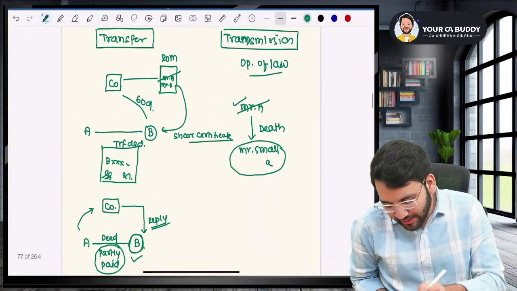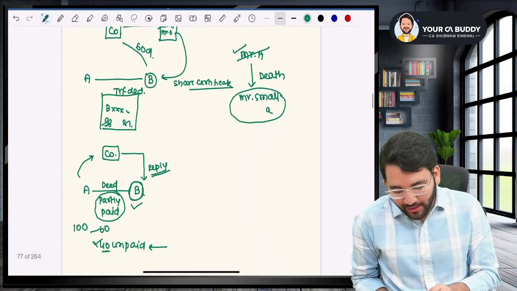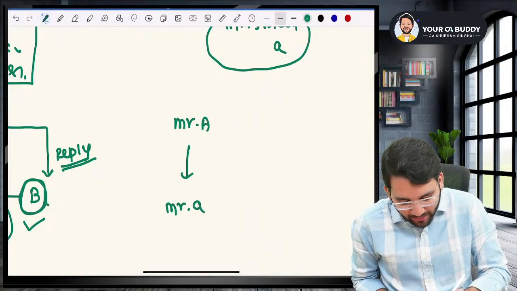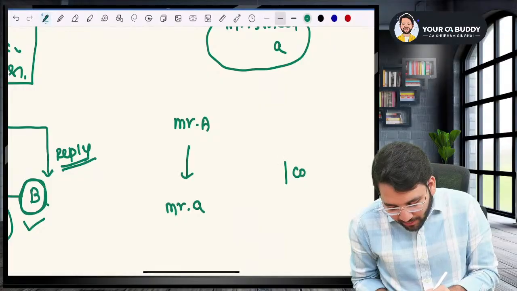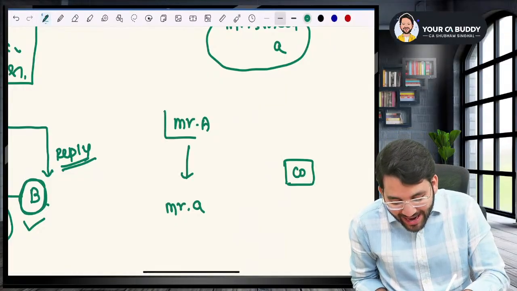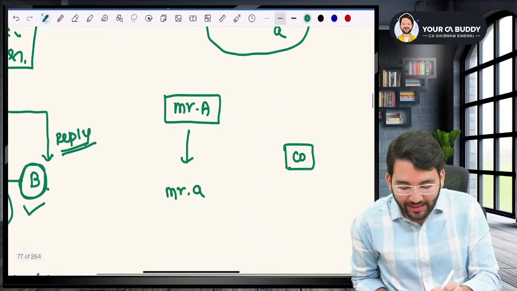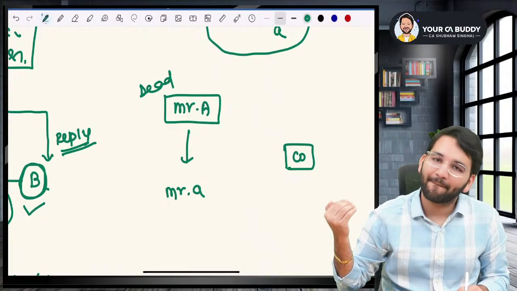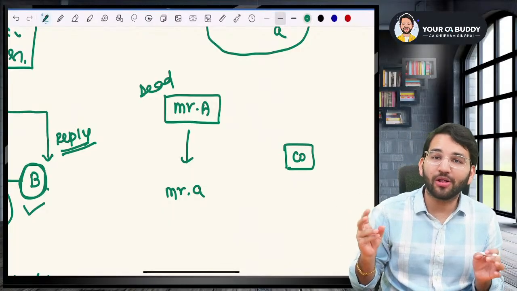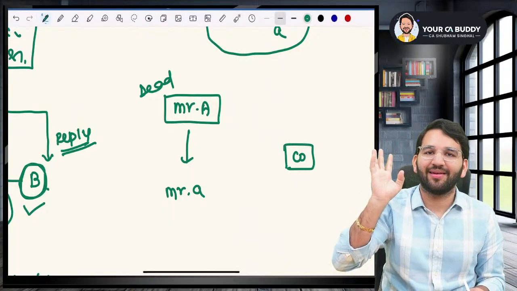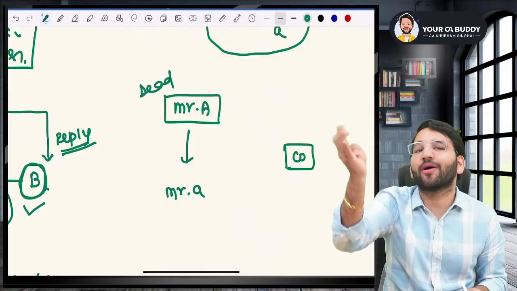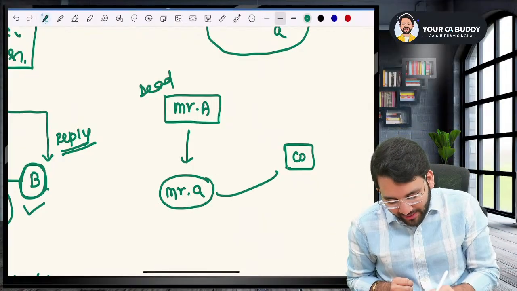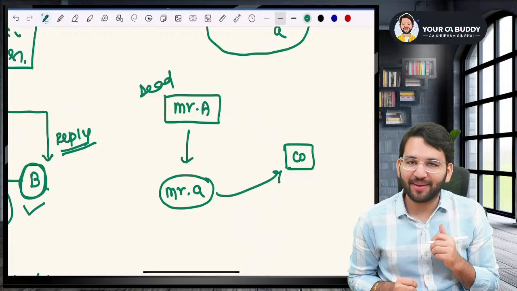Coming back to transmission, sir, transmission is because of operation of law. Now tell me something. Mr. A died. The shares got transferred to Mr. Small a. Now who will go to inform the company, sir? Will Mr. A go and inform? Mr. A is dead. Can he go and inform? Sir, if he goes and informs the company, all the members in the company will die. Because what? His soul will go or what? So Mr. A cannot go and inform. Mr. Small a will go and inform the company that please register in my name.